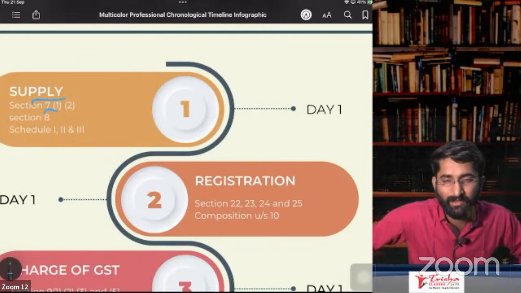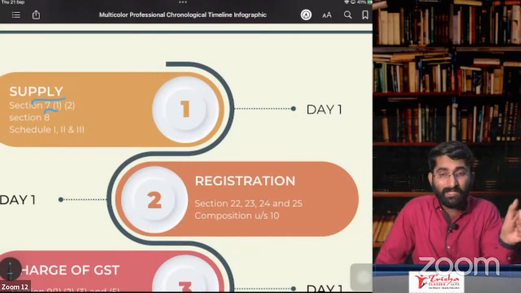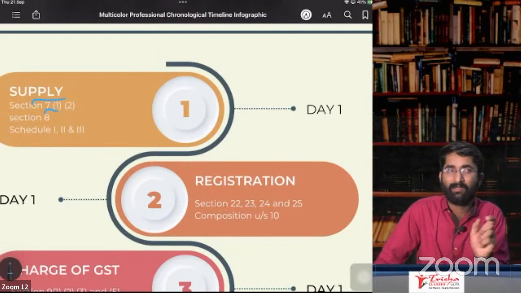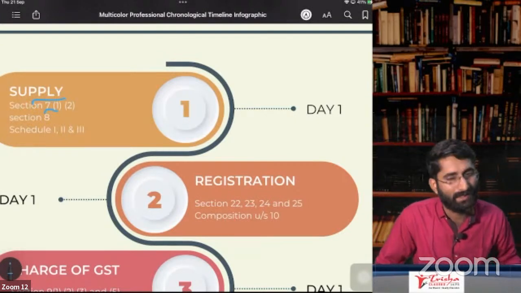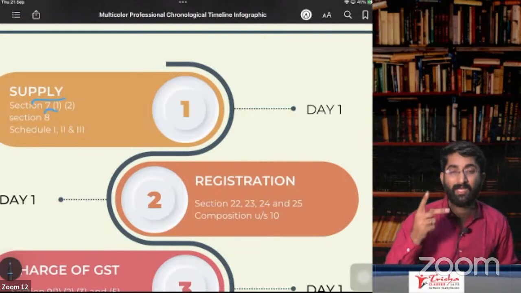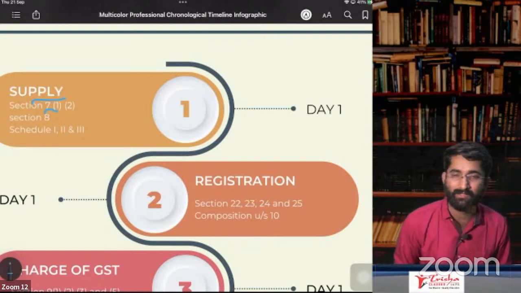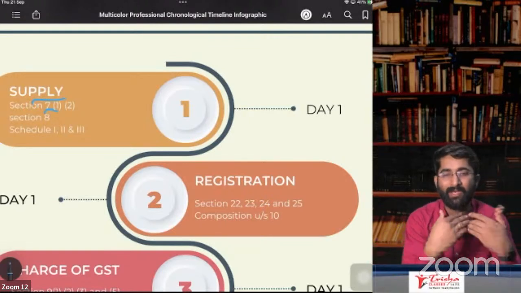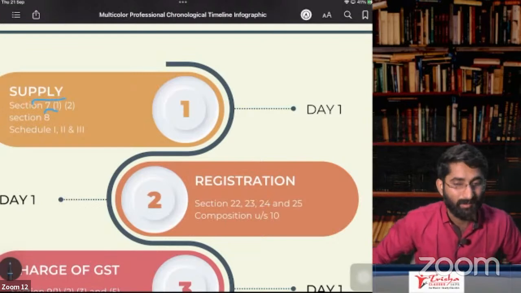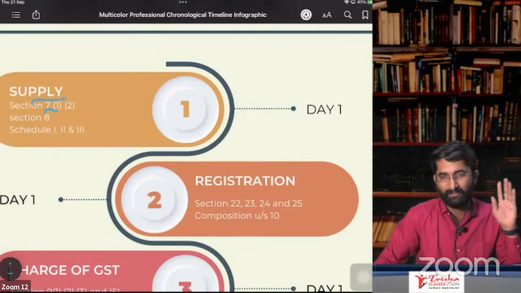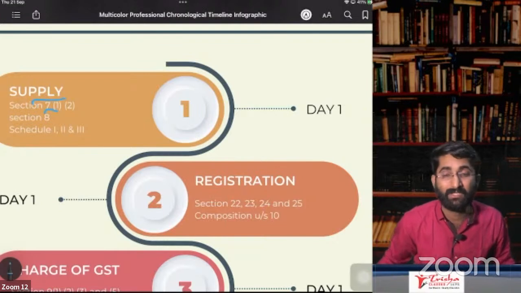What is there in the sixth paragraph? Composite supply. Works contract, it is supply of service. Works contract related to immovable property, it will be considered as supply of service. And point number 2, that is about restaurant. In case of restaurant business, you are taking paneer tikka masala, that is not supply of goods, it is supply of service. That is about section number 7, subsection 1A.